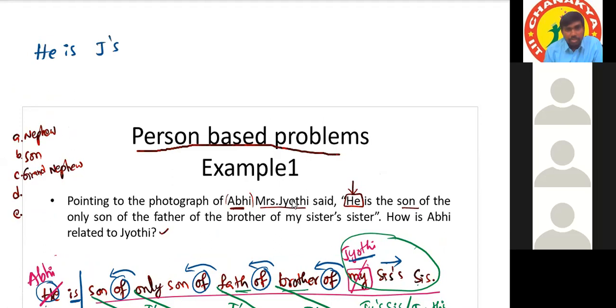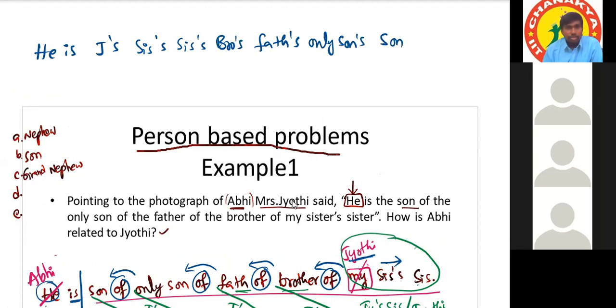Jyoti's sisters, then brothers. Tell me in the reverse direction. Brothers, fathers, only sons, son. Yes or no? He is Jyoti's, he means here Abhi. Abhi is Jyoti's sisters, brothers, fathers, only sons, son. So here we can proceed in the forward direction only, because all are apostrophes.